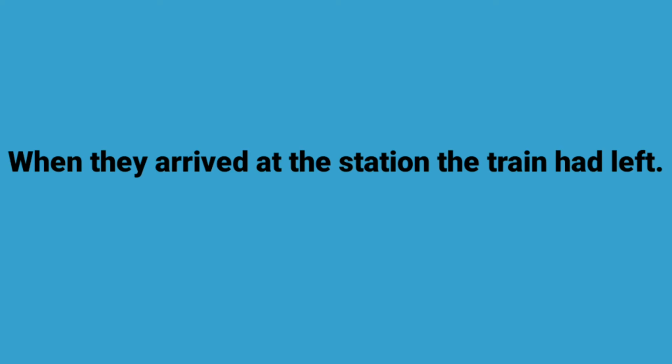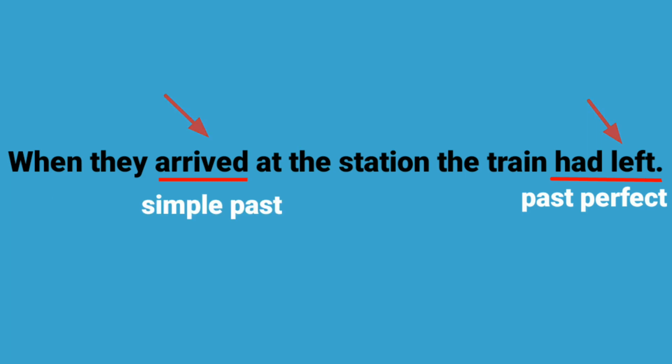Another example. When they arrived at the station, the train had left. Two actions happened. The first one is the train leaving the station. So, past perfect is used. And the second action is their arrival at the station. So, simple past is used.